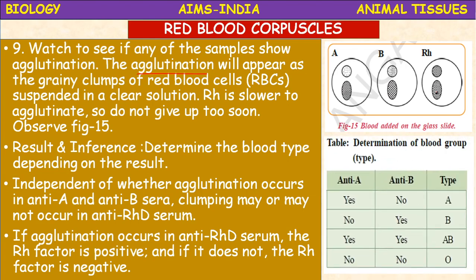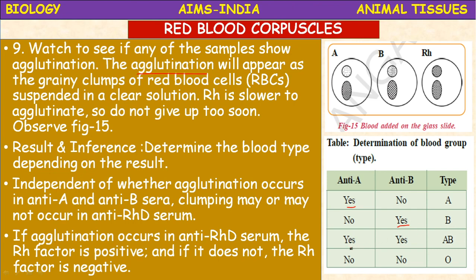So determination of the blood group for anti-A, anti-B, and the type. If agglutination occurs in the A, then the blood group is A group. If agglutination occurs in the B, anti-B, then it is a B group.